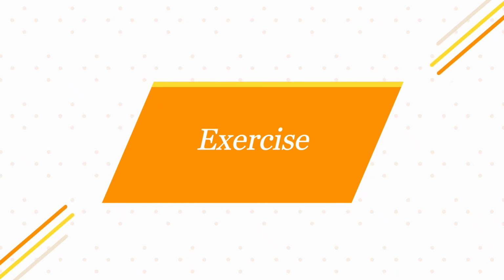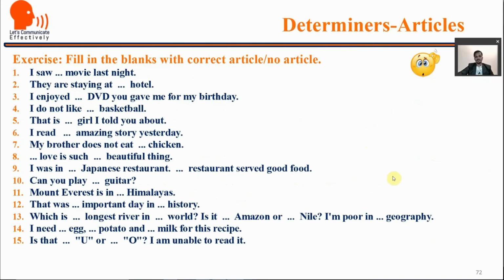Now let us do an exercise of the same thing. Just pause the video and note down your answers in your notebook or on the paper. Be ready with your answers. I saw dot dot movie last night. You have to use the article a and the or no article. They are staying at dot dot hotel. I enjoyed dot dot DVD you gave me for my birthday. I do not like dot dot basketball. That is dot dot girl I told you about. I read dot dot amazing story yesterday.